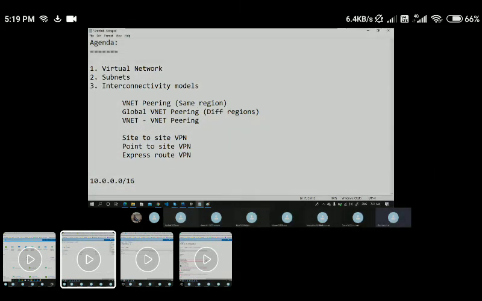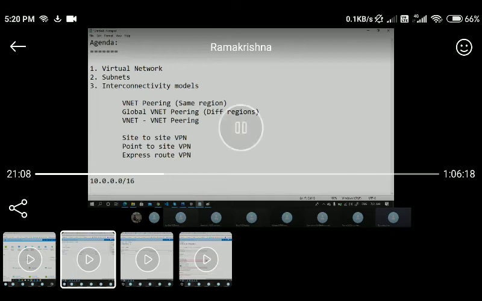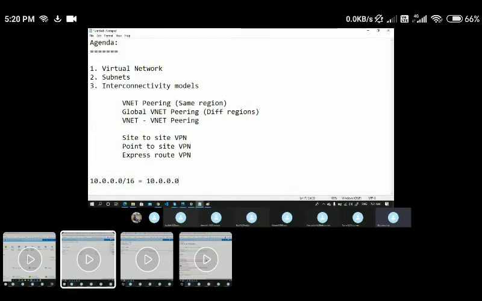By taking 10.0.0.0/16, I'm getting IPs from 10.0.0.0 to 10.0.255.255. These come under almost 65,536 IPs.